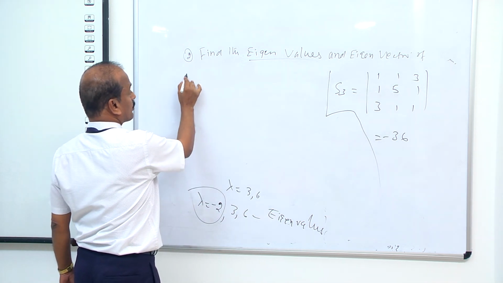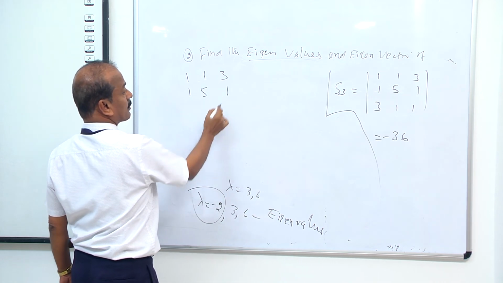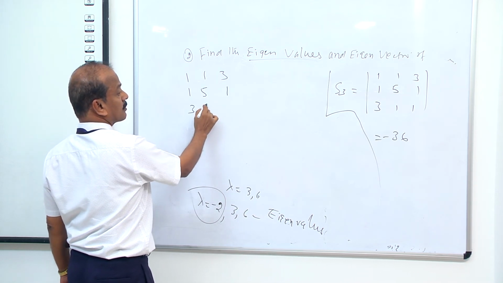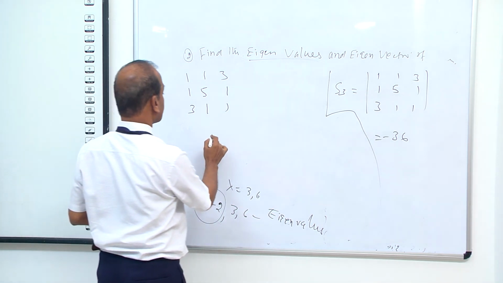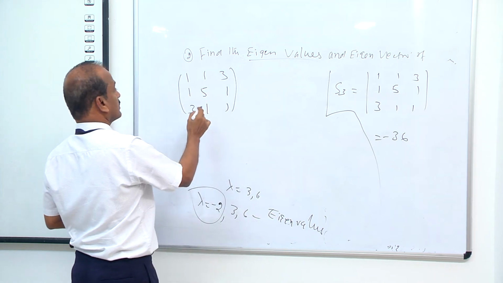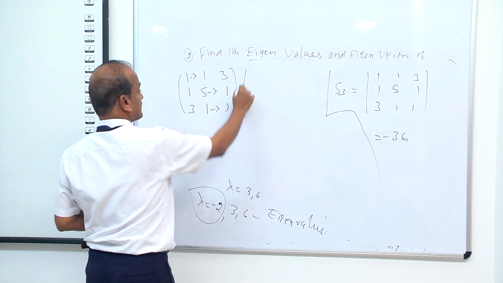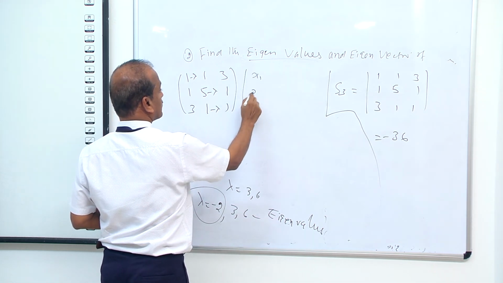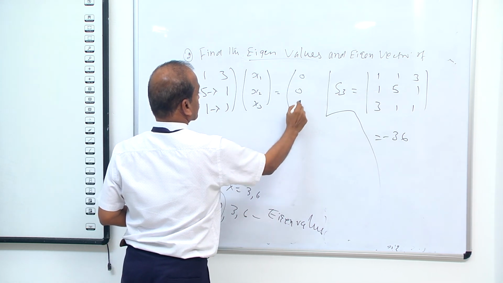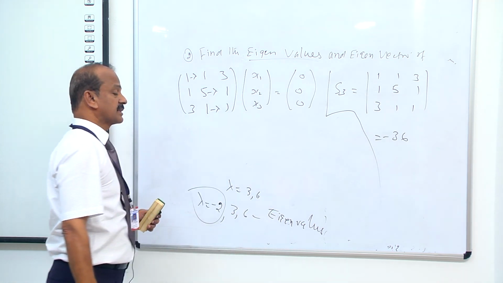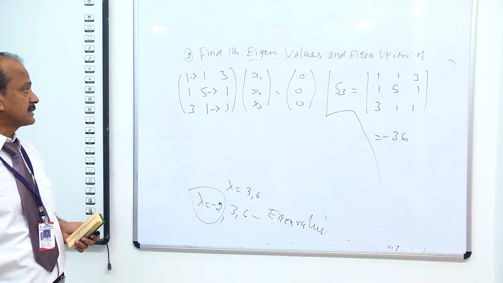The eigenvector is found from (A minus lambda I) into x equal to 0, where x is the eigenvector x1, x2, x3, equal to 0, 0, 0. That is, (A minus lambda) into x1 equal to 0. From here we can find the values of x1, x2, x3.